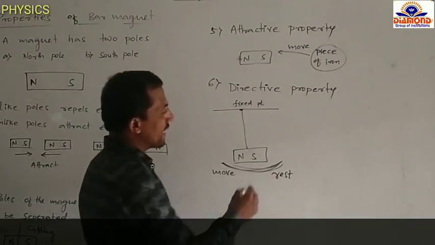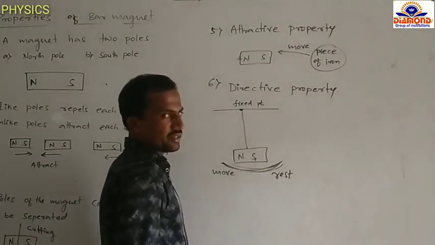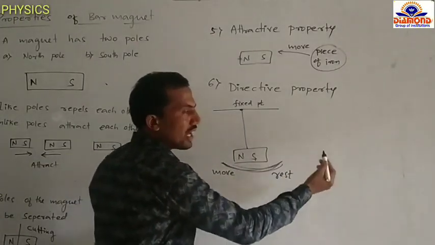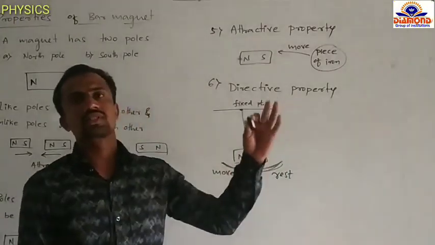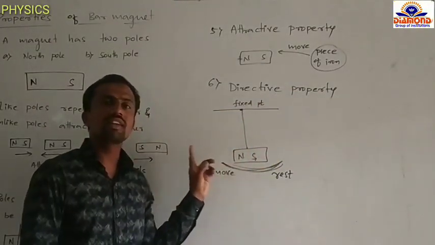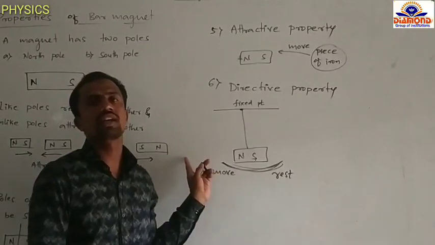When the magnet comes to rest, the south pole of the magnet is always directed towards the geographical south, and the north pole of the magnet is always directed to the geographical north.